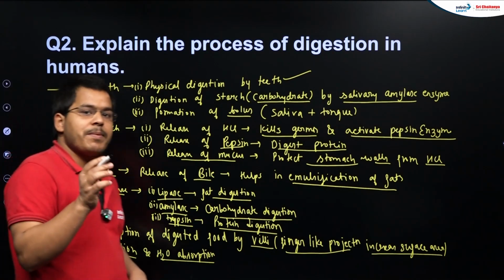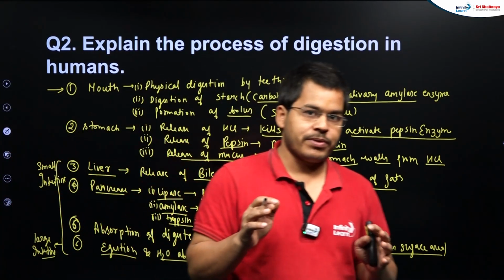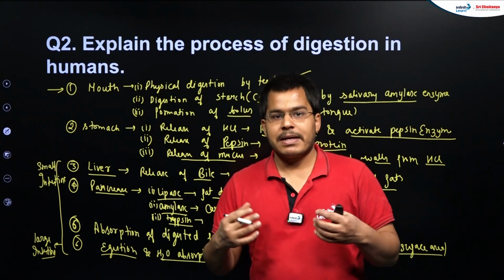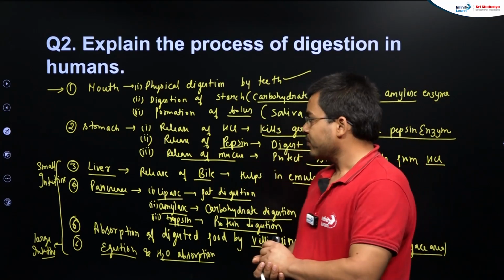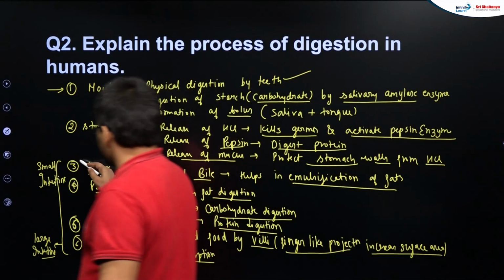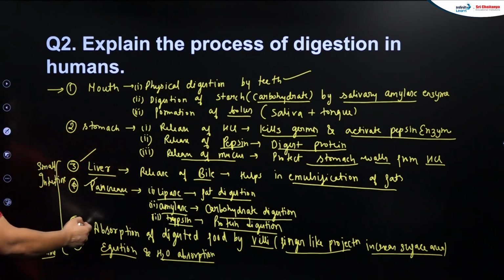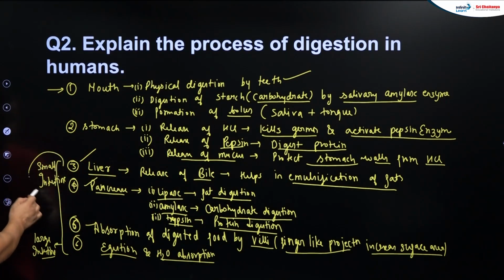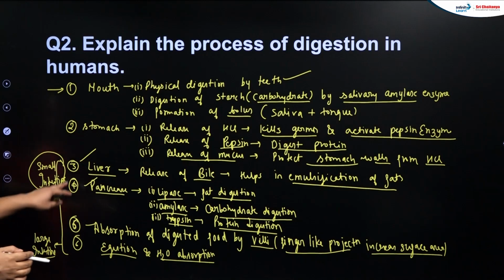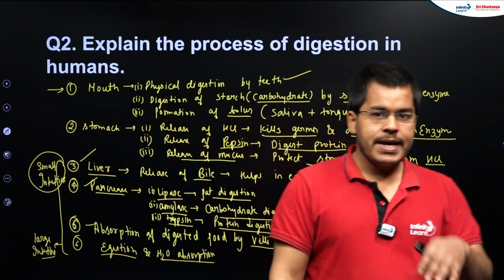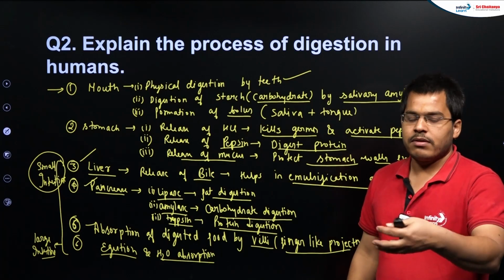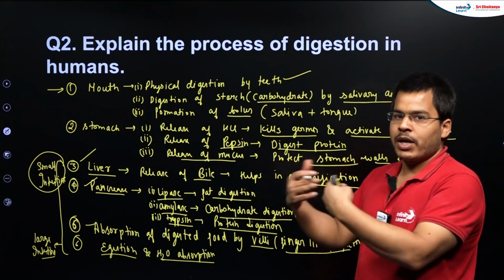One thing more will be taking place, students, that is assimilation, that is the utilization of food, but that happens all around our body after the absorption of food, right? So students, the functioning of the liver, pancreas and absorption is directly related to small intestine functioning, because the liver and pancreas release their secretions into the small intestine, the duodenum part only, where they further work on the food.